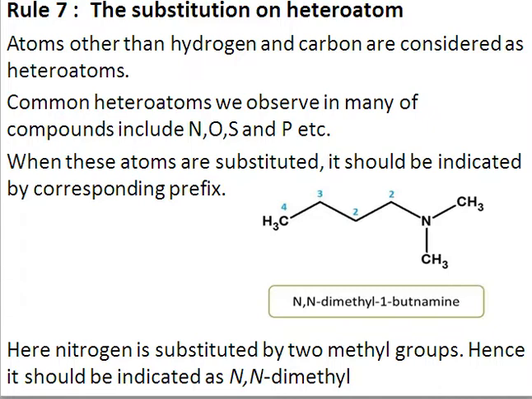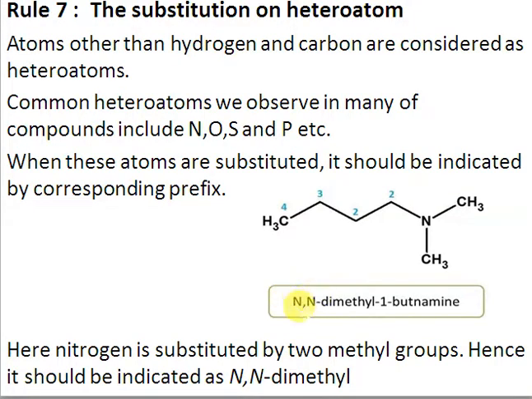So common heteroatoms that are normally observed in organic compounds are nitrogen, oxygen, sulfur, and phosphorus, right? If any of these atoms is substituted, the substituent is indicated as a prefix. Here we have a substituent on nitrogen. The nitrogen has 2 methyl groups, so we will not indicate any number for this. We will say N,N-dimethyl. N,N-dimethyl means there are 2 methyls and both are attached to this nitrogen.